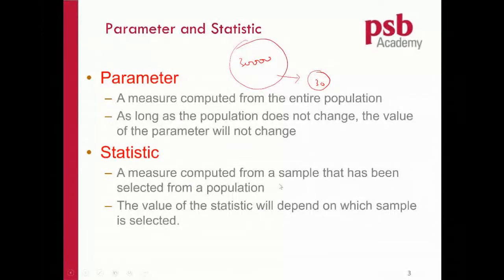It's a measure computed from a sample that has been selected from a population. This value is only from 30, not 30,000. So if I take the first 30, I take another 30, someone takes another 30, all these 30 will give a different average, or maybe quite close to each other, but not exactly identical. So the value of the statistic will depend on which sample is selected.